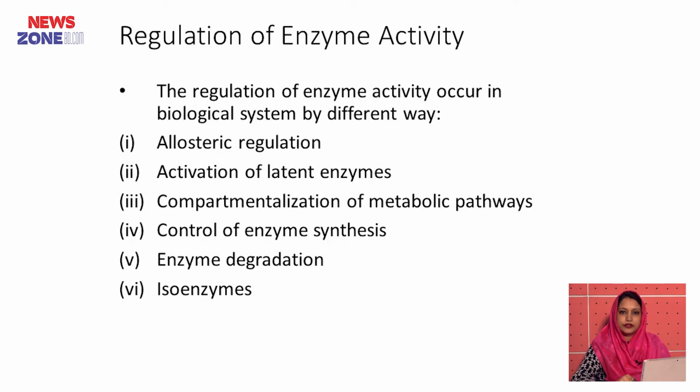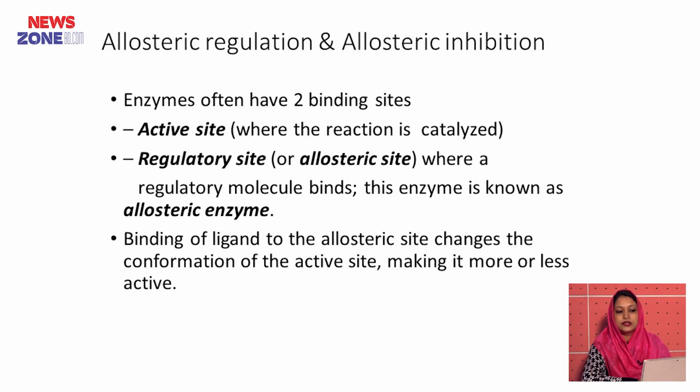Now the regulation of enzyme activity. The regulation of enzyme activity occurs in biological systems in different ways: allosteric regulation, activation of latent enzyme, compartmentalization of the metabolic pathways, control of enzyme synthesis, enzyme degradation and isoenzyme. So what is allosteric regulation and allosteric inhibition?